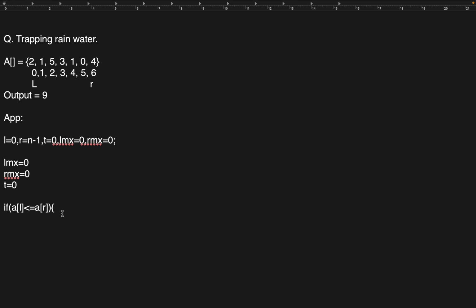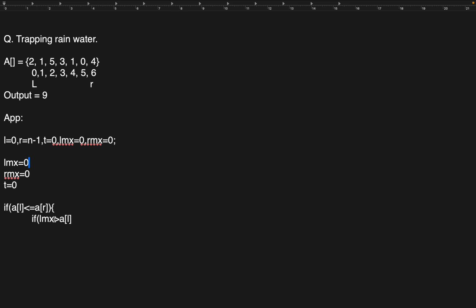Then check if my left max is greater than array of left. See here, first thing we got is array of left is less than array of right, 2 is less than 4, right? So we need to update the left max, correct? Yeah.